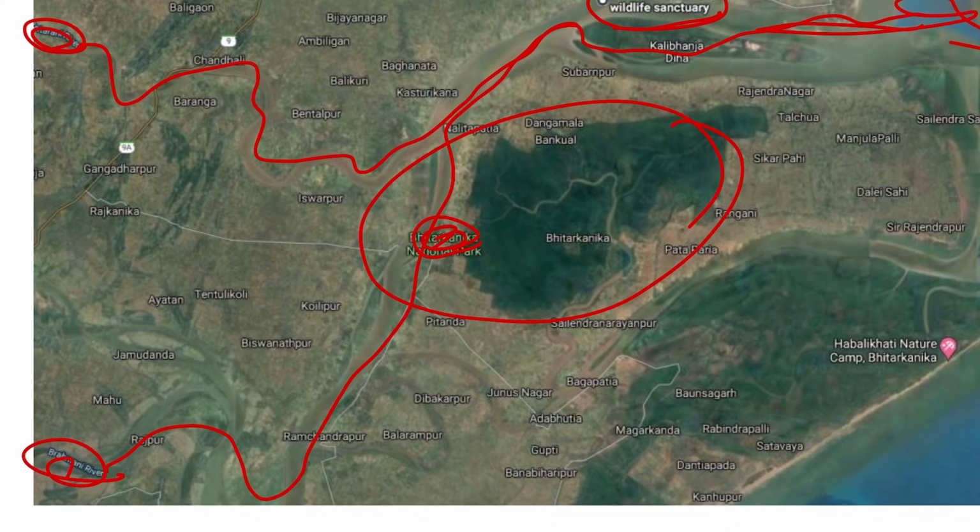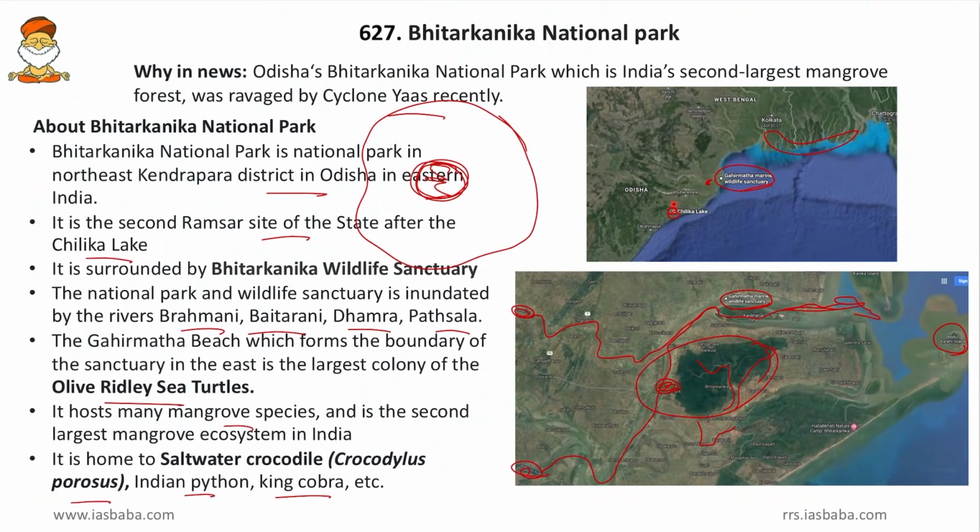And friends, this Dharma, Patsala, all these are other rivers that are flowing here, and they are very minute rivulets and they are not visible in this Google map. So, this is a brief geography of Kanika National Park and Gahirmata Wildlife Sanctuary.